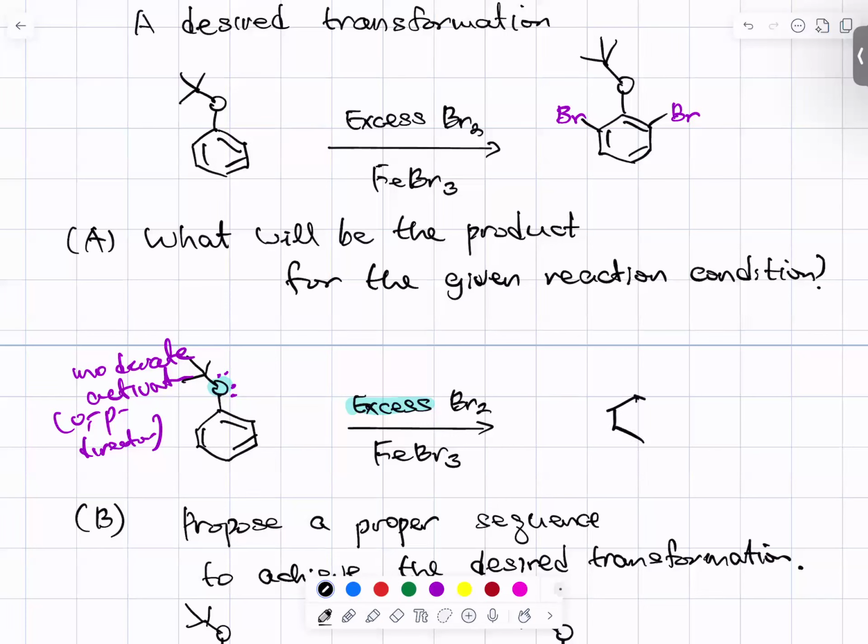So this one will have polybromination. Not only is the desired ortho position occupied, but the para position will also be occupied. This one will be the major product, and we'll also have a mixture.